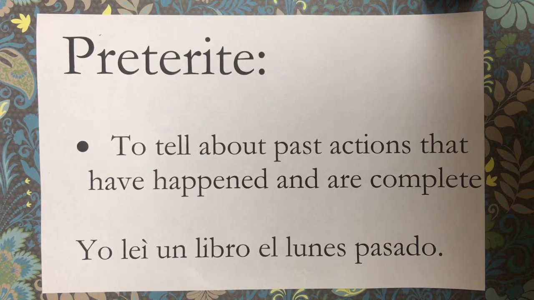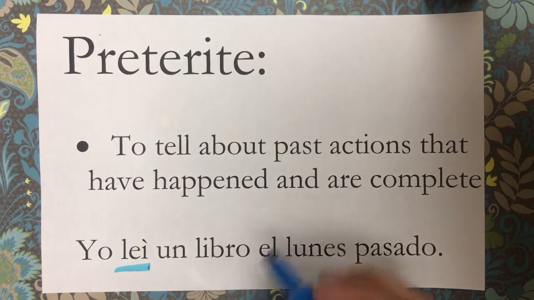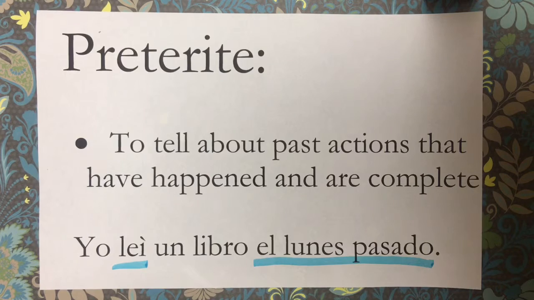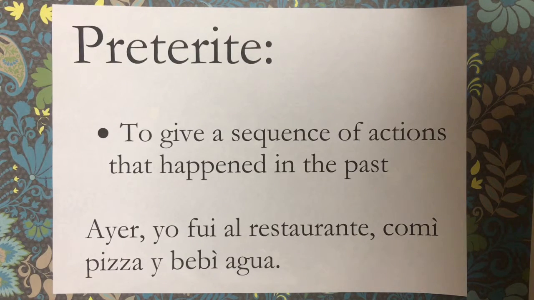For example, yo leí un libro el lunes pasado. Leí is a preterite form of the verb leer. We use the preterite form because of the phrase el lunes pasado, which tells you that the action happened in the past and is complete. Another use of the preterite is to give a sequence of actions that happened in the past.